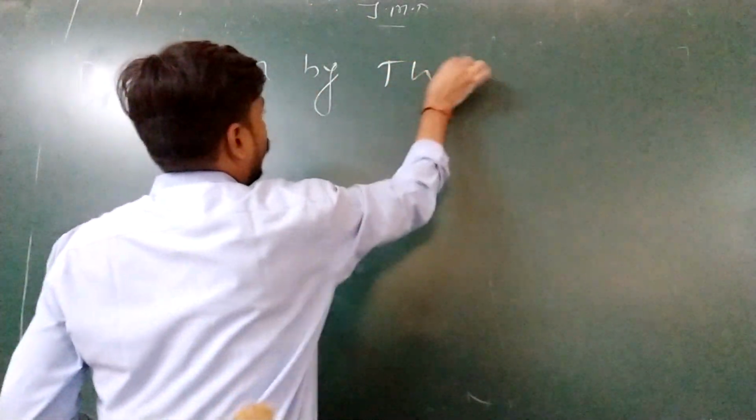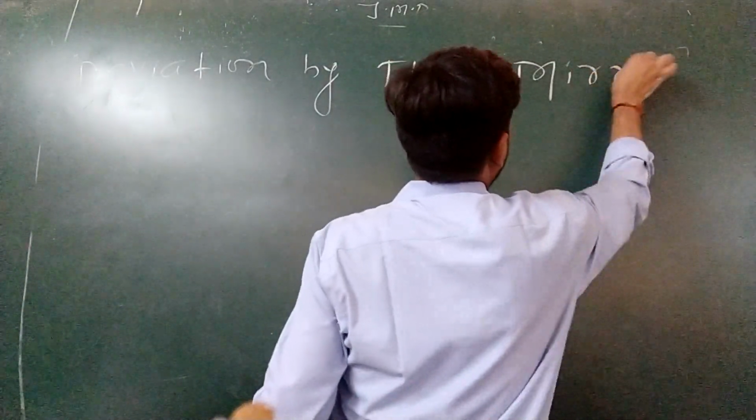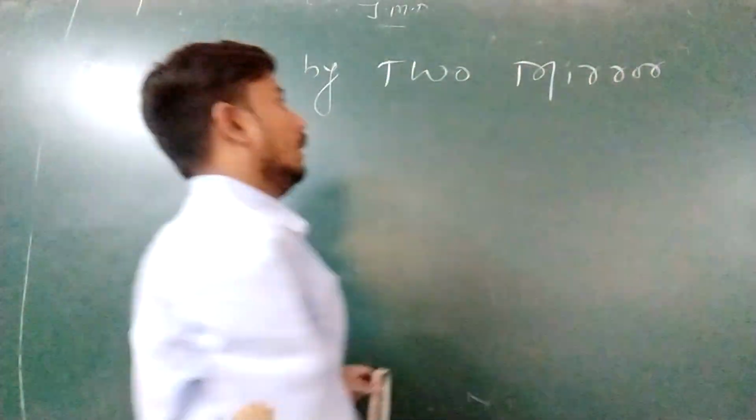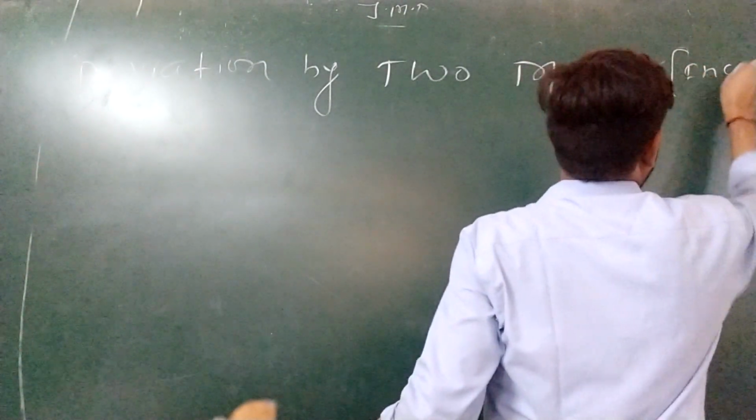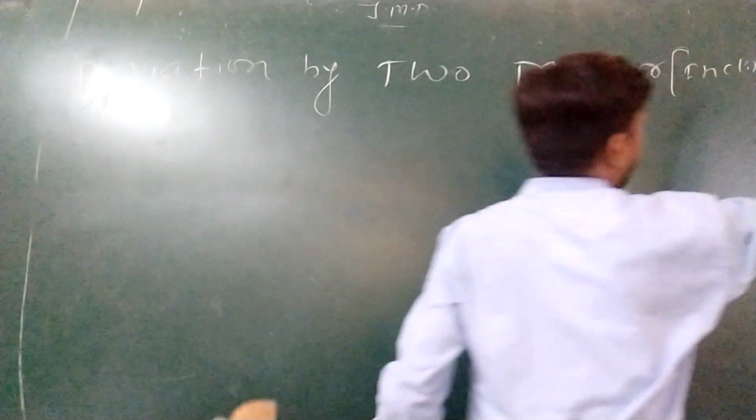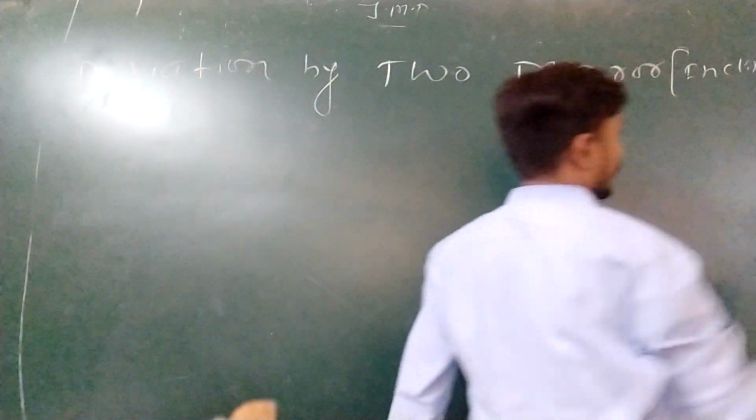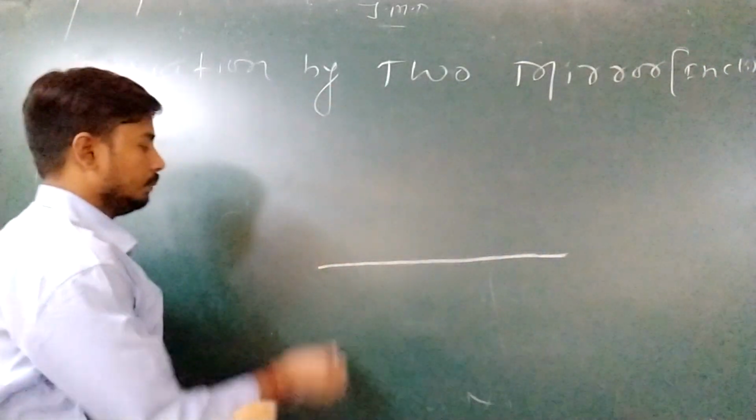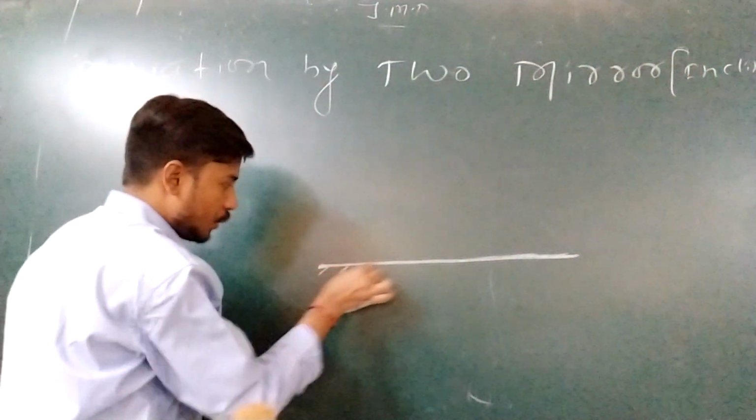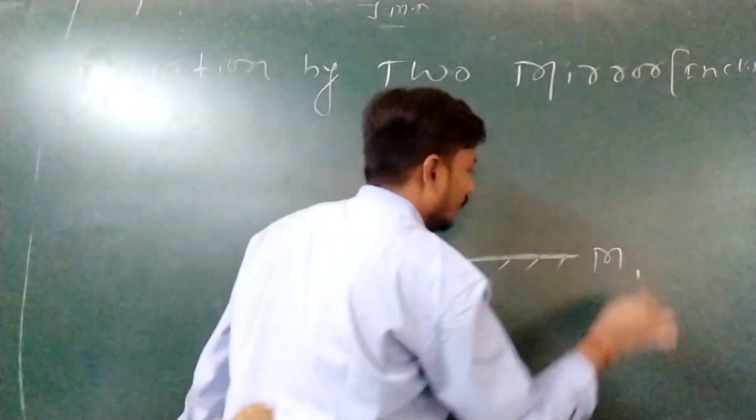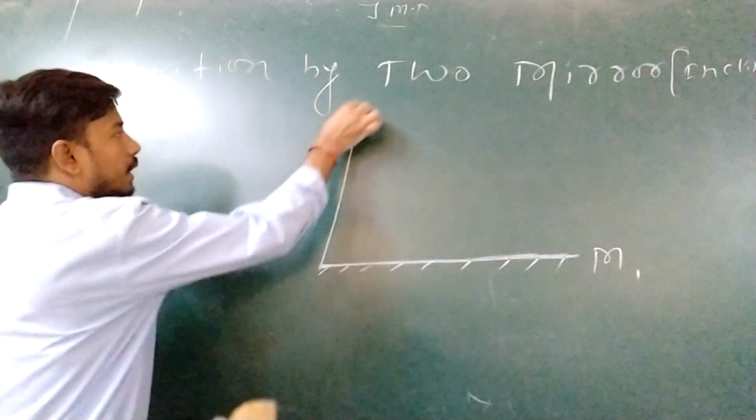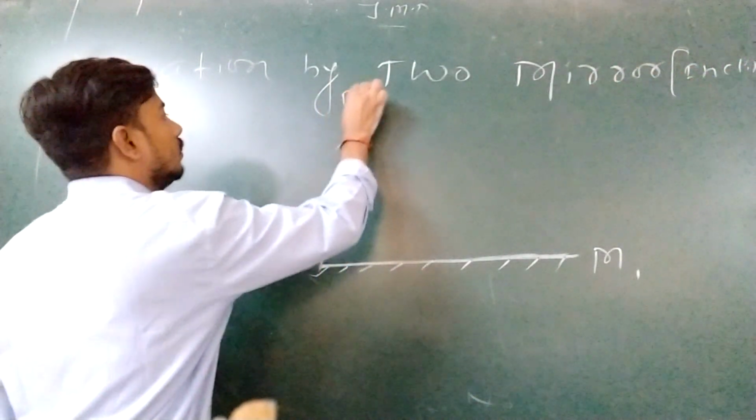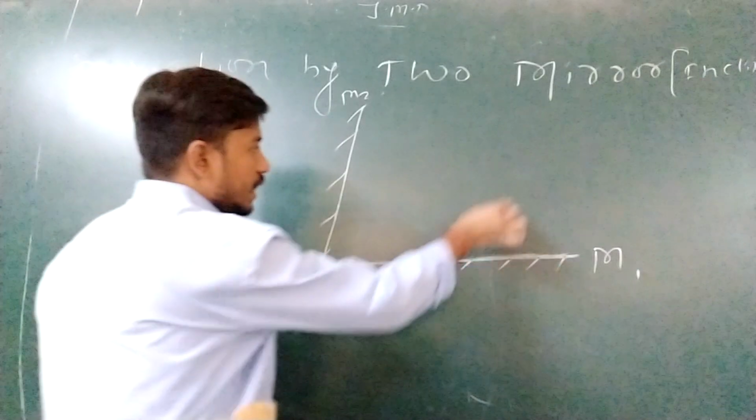Deviation by two mirrors. Deviation by two mirrors. Inclined, it means they are at some angle. Suppose that we have two mirrors. Just see clearly, sir. Suppose that we have two mirrors. One is this one, M1, and suppose this is another mirror, M2. Okay? I assume a ray is coming like this.